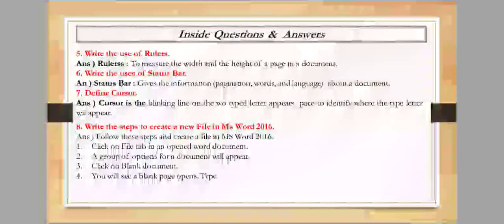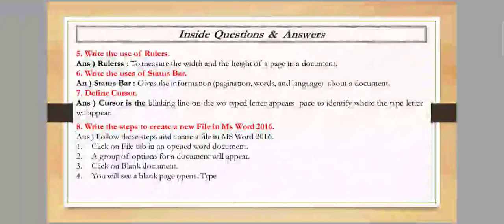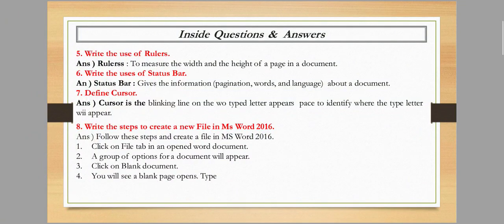Write the uses of rulers: to measure the width and the height of the page in a document. The status bar is used to give information about a document. Define cursor. The cursor is the blinking line on the screen that shows where the typed letters will appear. Next, write the steps to create a new file in MS Word. First of all, click on the File tab in an open Word document. A group of options for a document will appear. Click the blank document and you will see a blank page open.